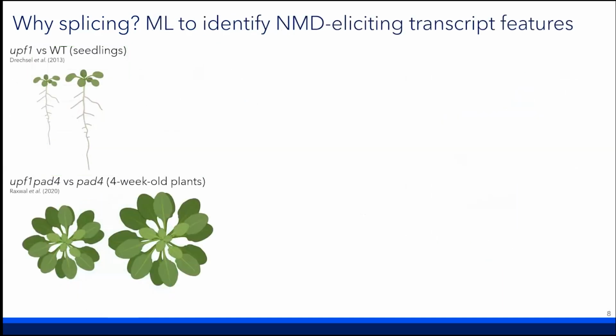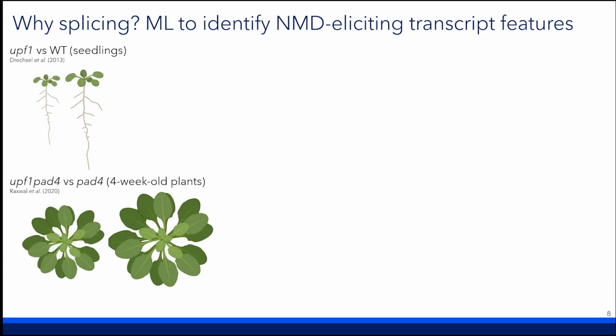Another way that we've been thinking about this comes from a separate project, which is looking at NMD eliciting transcript features. NMD is nonsense mediated decay, and it's one of the key outcomes of plant alternative splicing. The way that plant scientists tend to study NMD is using NMD deficient lines. UPF1 is an RNA helicase that's a core component of the NMD pathway, and when it's knocked out, we lose NMD in the plant.